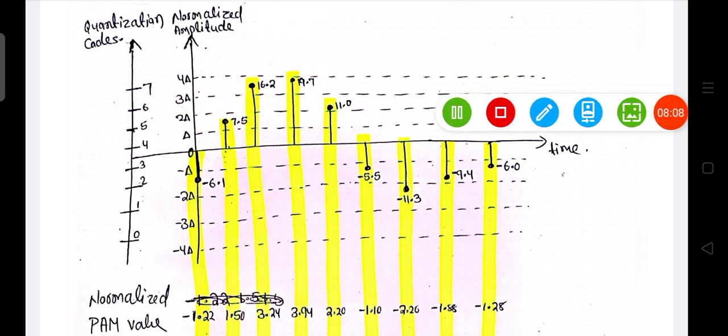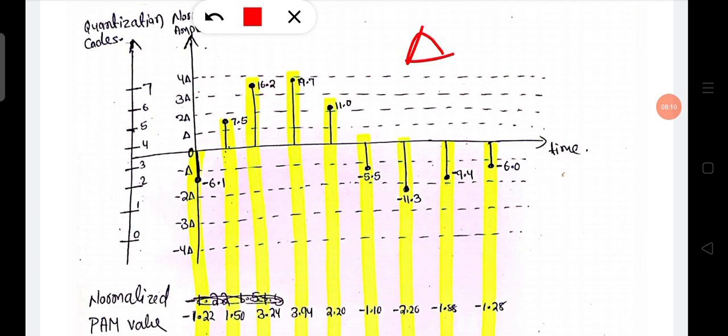We calculate our delta as 5. You see, this is minus delta, so this is minus 5. This is delta, this is 5. And this is 2 delta, which means 2 into delta is 10.